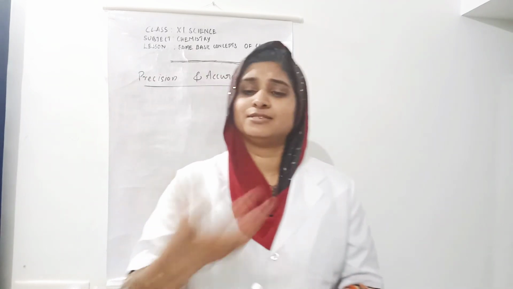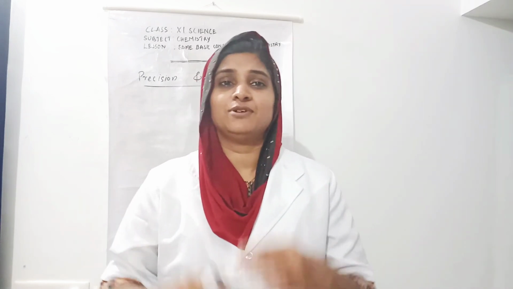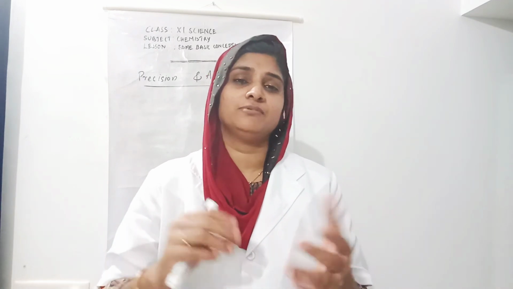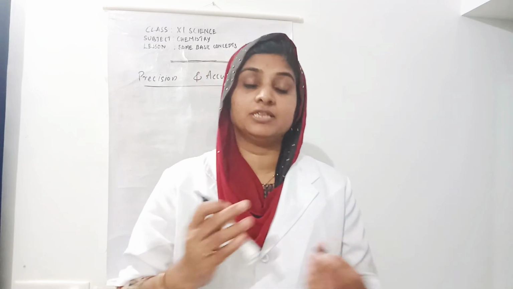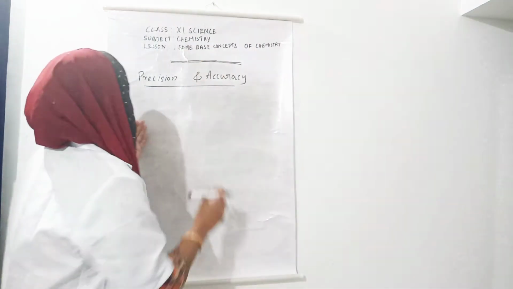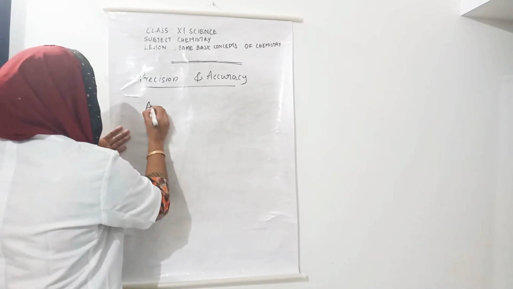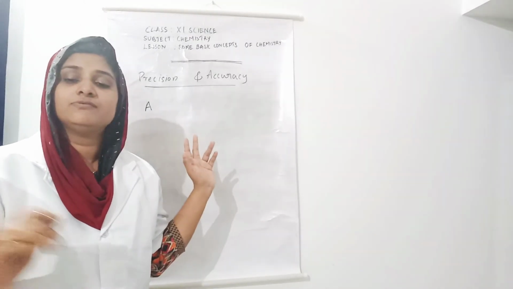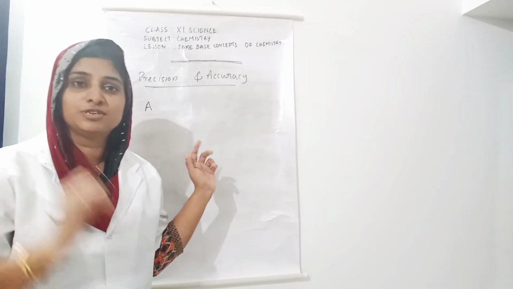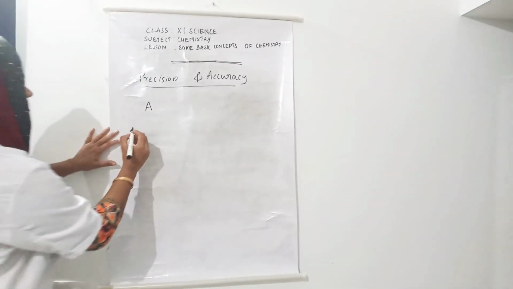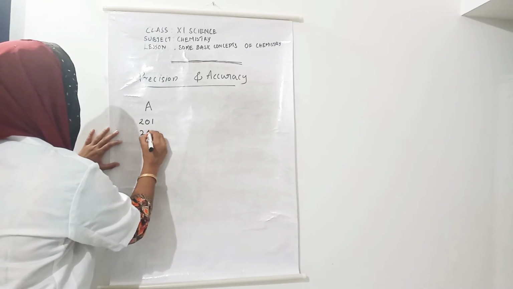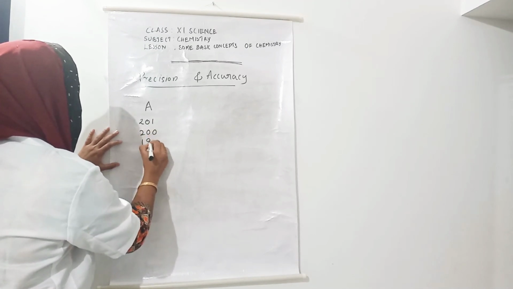Okay, Fida, start counting. They started, and it may take time. Okay, now it's ready. Fida, what values did you get? I am writing A for Fida. She told me 201, 200 and 199.